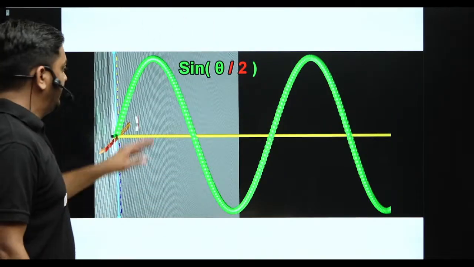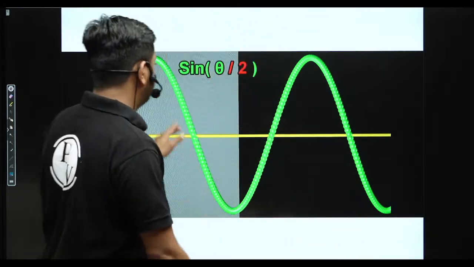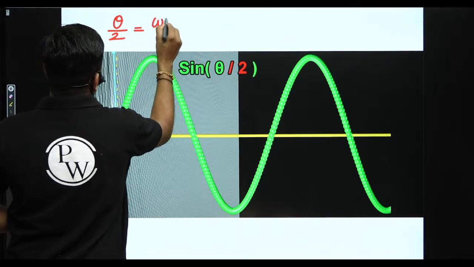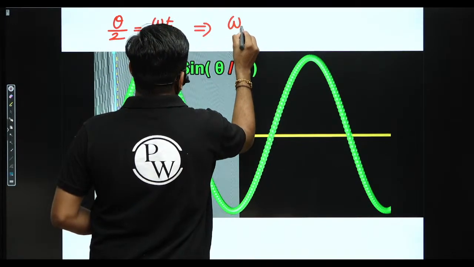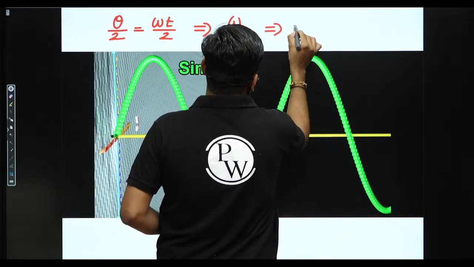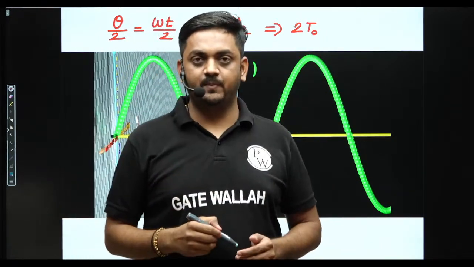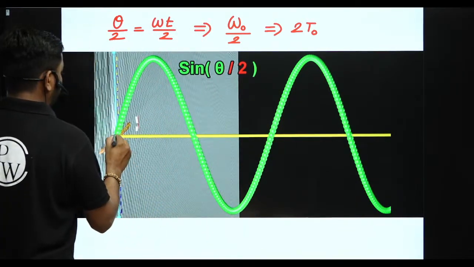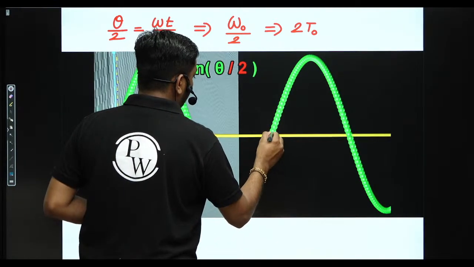Now here I am changing the frequency, guys. Now it is sine theta by 2. Theta by 2 means omega t by 2. So now your fundamental frequency is omega 0 divided by 2. If the fundamental frequency is half, then the fundamental time period is double, because frequency and fundamental time period are inverse of each other. So here the frequency is half and the fundamental time period increases. Now see here, the fundamental time period as compared to sine theta is 2T, guys.